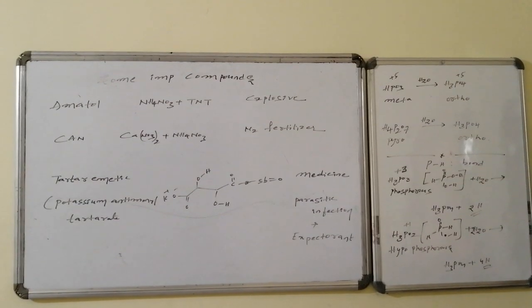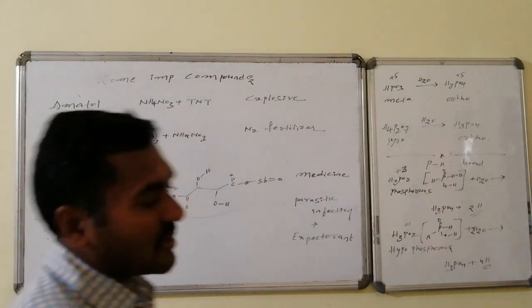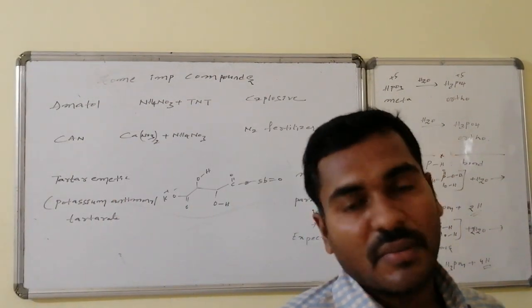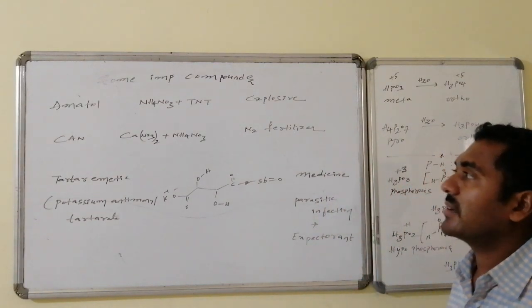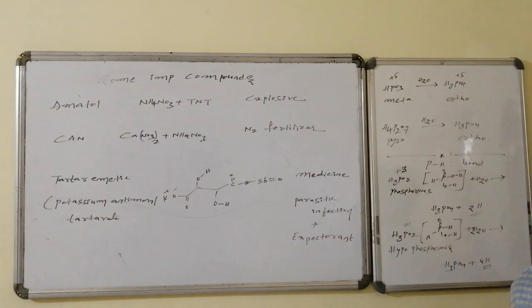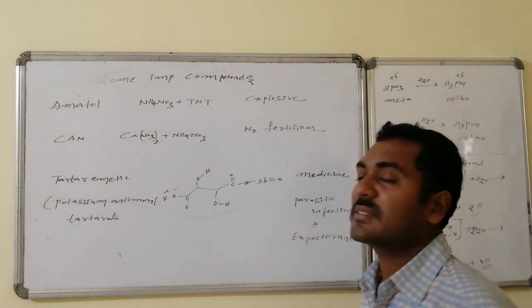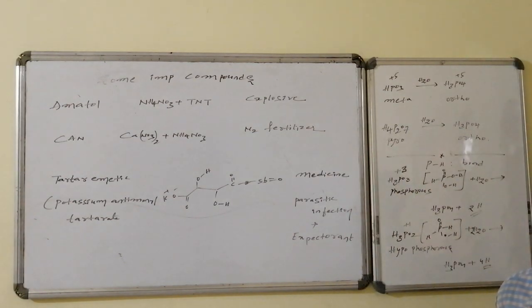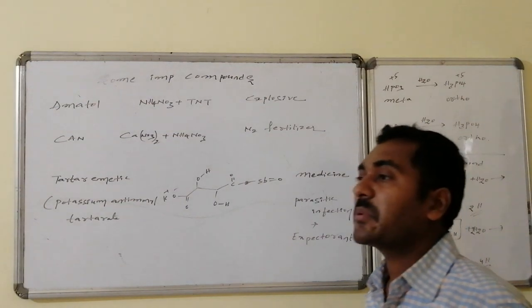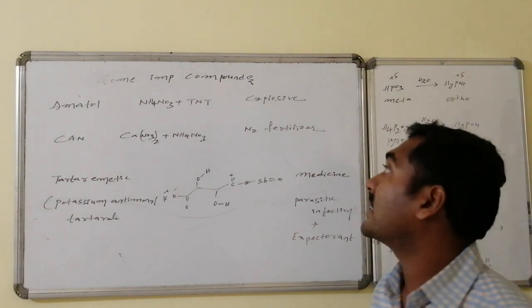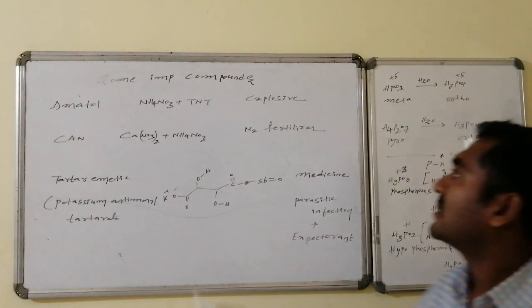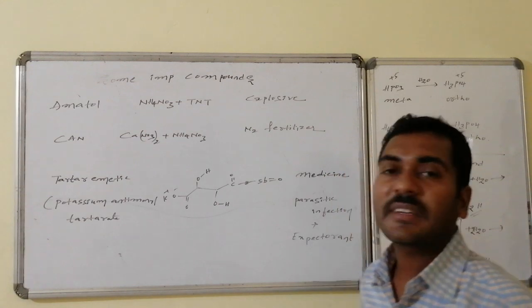The next part is some important compounds of the 5th group elements. One is amatol. Amatol is ammonium nitrate and TNT, trinitrotoluene, combination, which is used as an explosive. If any explosion occurs, the squad will search for the composition, whether that is ammonium nitrate, TNT, or any other, because from the ammonium nitrate, nitrogen gas will be liberated.